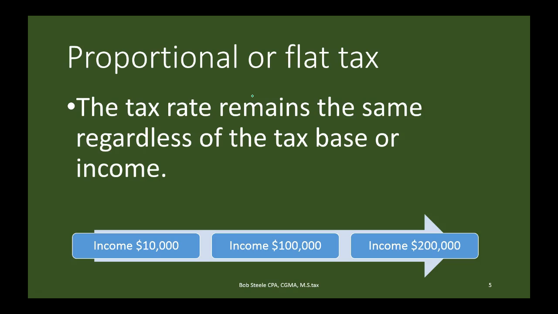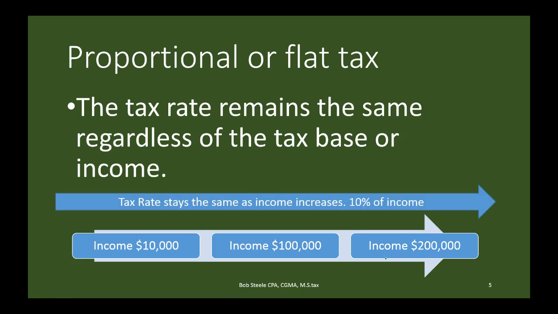If you look at what the effect of that would be, say someone had income of $10,000, or $100,000, or $200,000, the flat tax would just say, hey, just give us 10% of it. The person who gets $10,000 of income would still pay taxes: they pay $1,000. The person who makes $100,000 would pay more tax, $10,000, and the person who made $200,000 would pay $20,000. The rate would stay the same, whatever rate we decide, but of course the amount would go up with income levels because it would be that same rate of a higher income level.